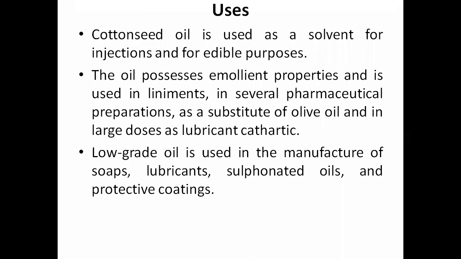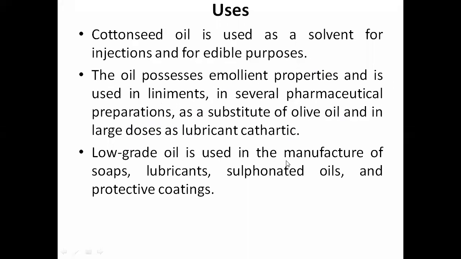If you talk about the uses, what are the applications of this oil? Cottonseed oil is used as a solvent for injections and for edible purposes. Many injections require a solvent, and this oil can be used to dissolve the drug content for injection by parenteral route. The oil possesses emollient properties and is used in liniments and in several pharmaceutical preparations as a substitute for olive oil, and in large doses as a lubricant cathartic.